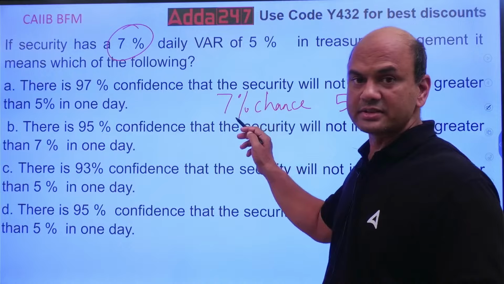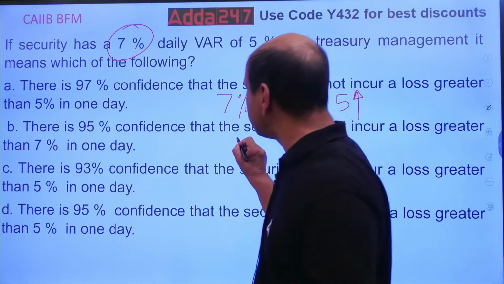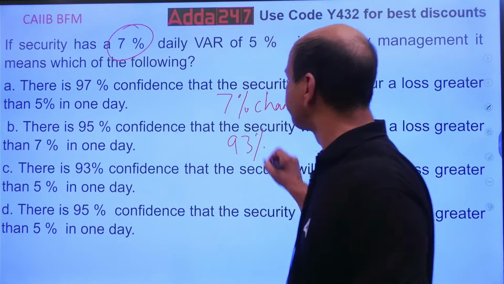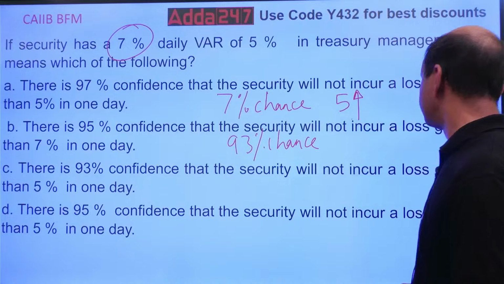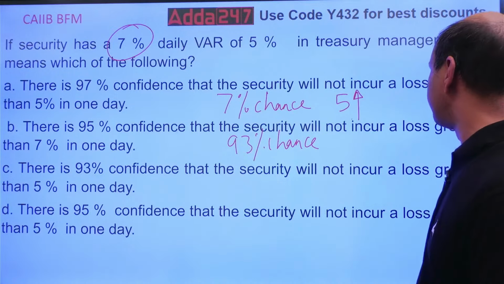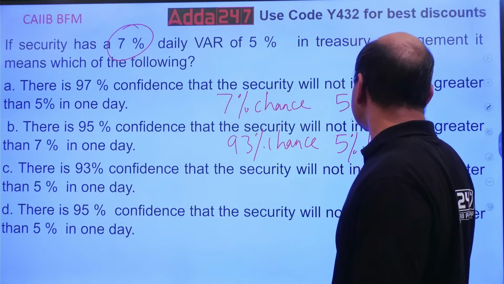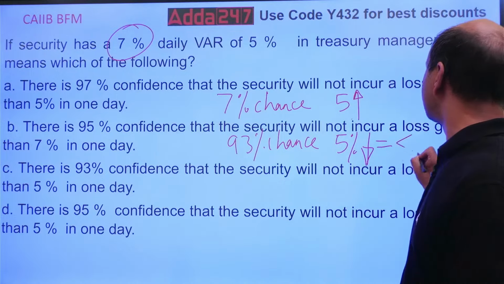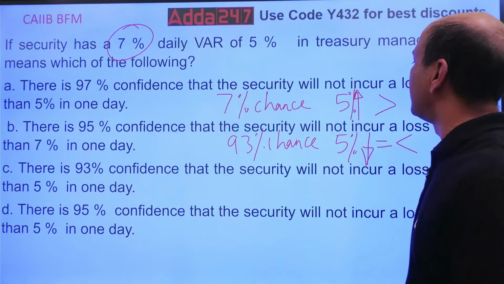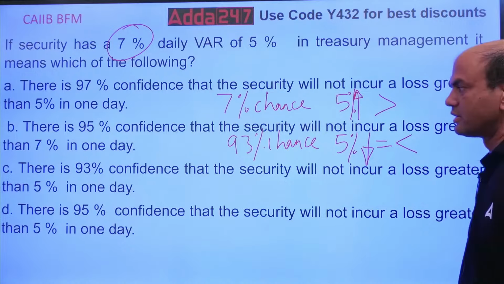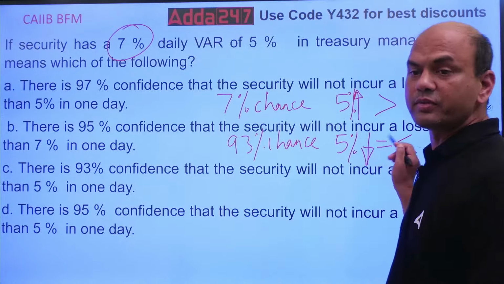Now next sentence is very important. If 7% chance that it may go above 5%, then pay attention. 93% chance, 100 minus 7, that it will always remain within 5%. So 5%, within, less than or equal to. So this is greater than 5% chance that it will be greater than. So there is 93% chance that the VAR or the fluctuations will be within 5%.